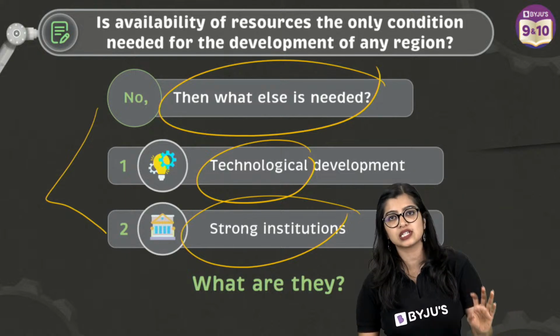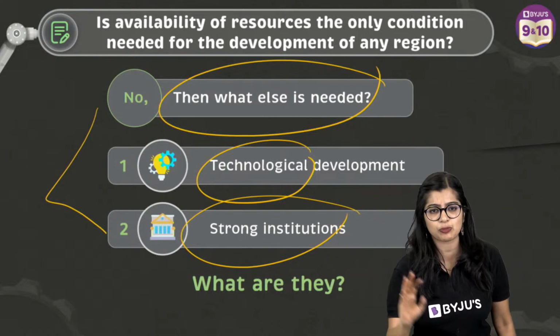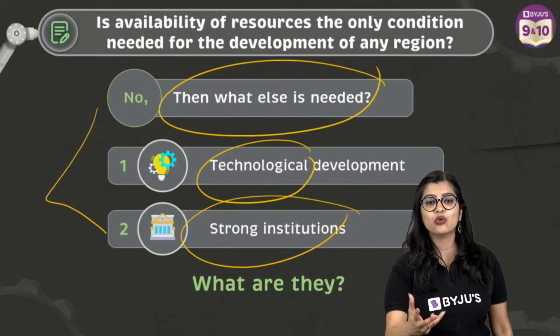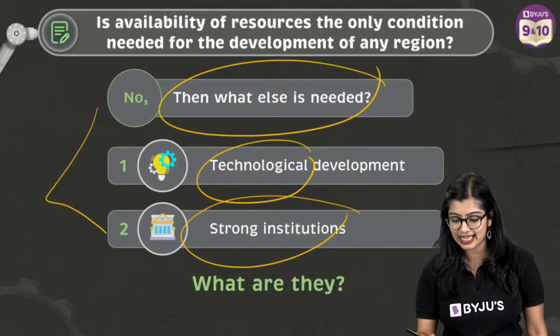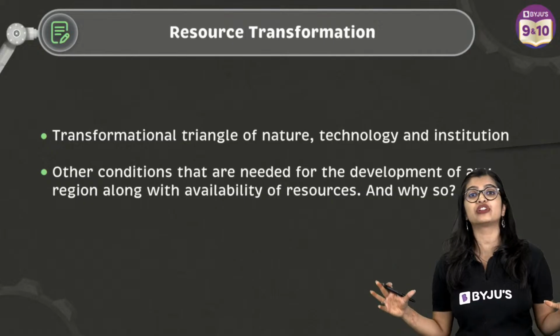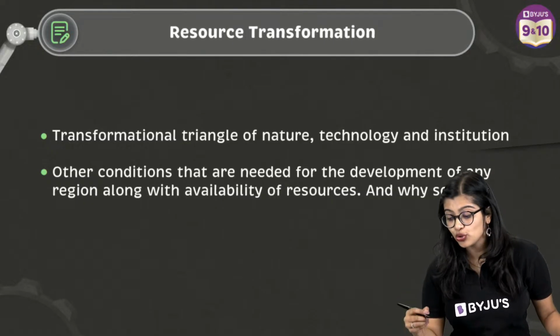Imagine resources are there, technology is there, institutions which facilitate these processes are there. But something is missing that is tying all of this together. Who is that? Or what are they? Exactly, they are humans. So at the end of the day, we have this transformational triangle, a resource transformation. So we are able to utilize, right?